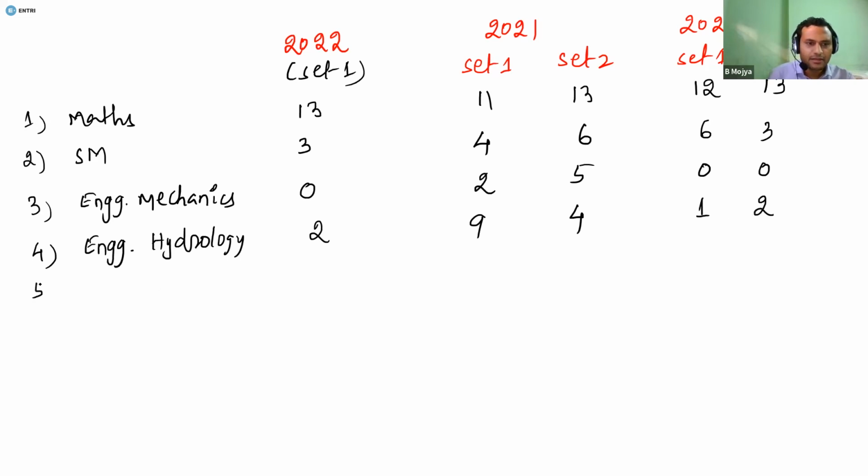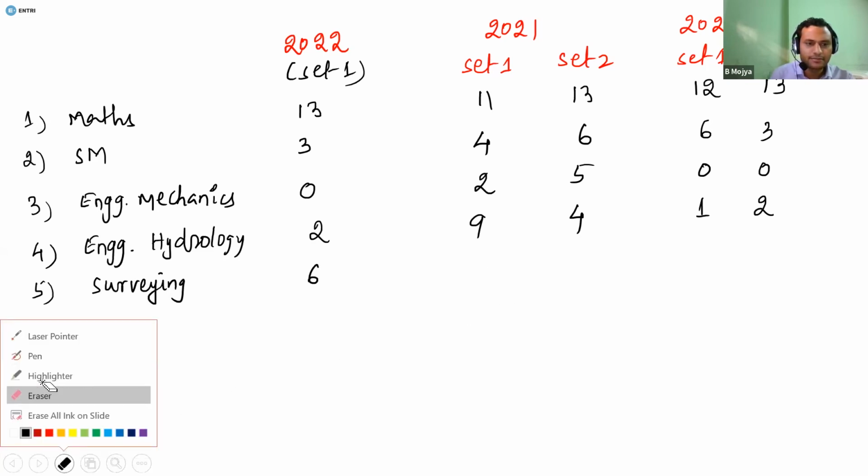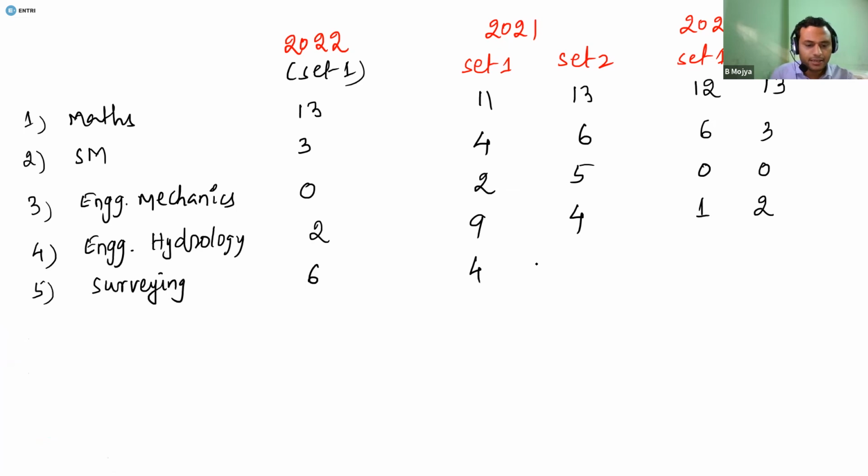Okay, and then coming to the fifth subject, surveying. This year from surveying, questions were given for 6 marks. And the last time also in set 1, it was asked for 6 marks. Yeah, I'm extremely sorry, it was given for 4 marks in set 1, and in set 2 it was again given for 4 marks.